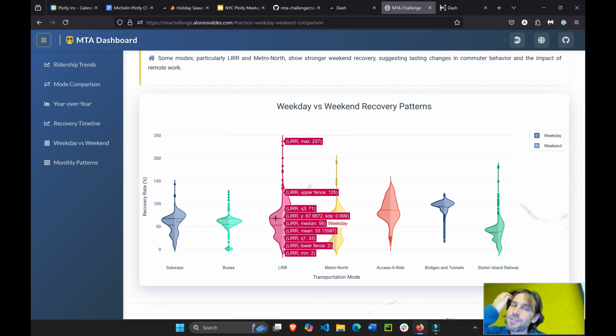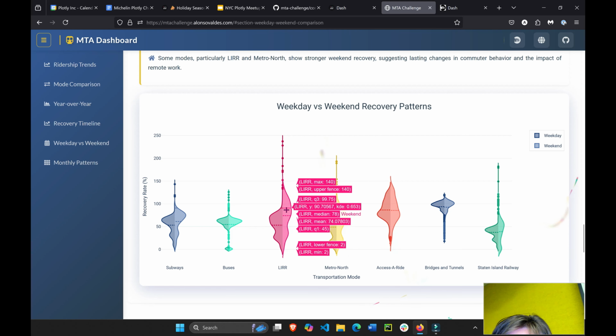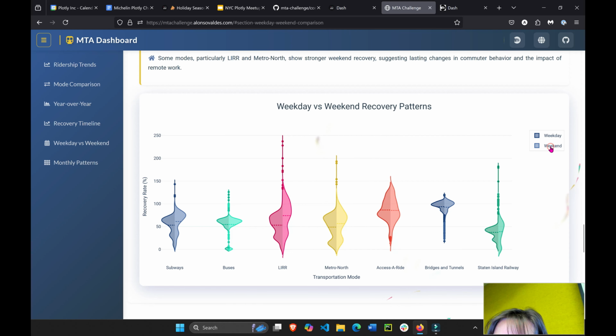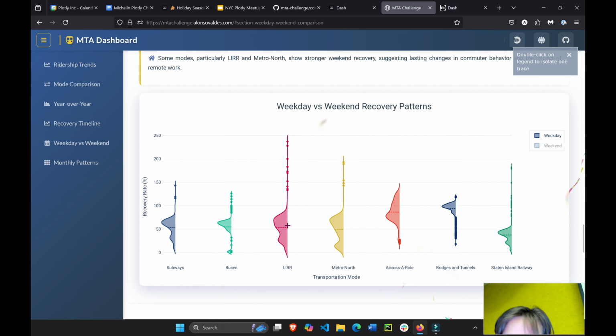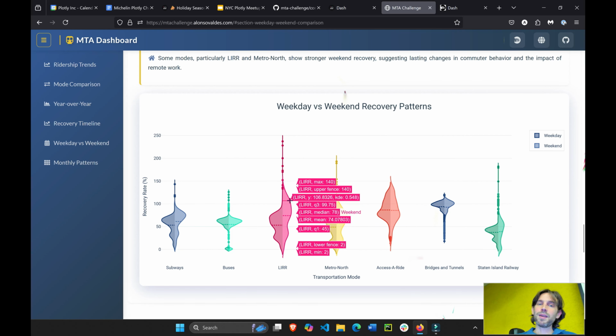And that kind of makes sense to me. Let me see here for a second. So this is weekday. It's hard to see the colors. And this is weekend. It makes sense because the median distribution shows a higher recovery on weekends compared to pre-pandemic, because a high percentage of companies changed their policy to work from home, right?